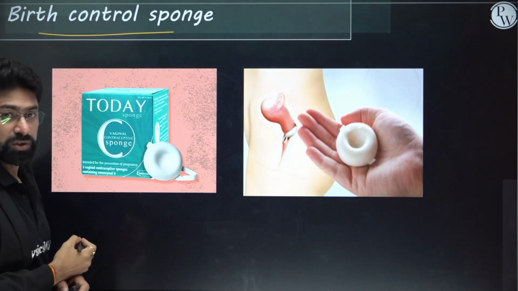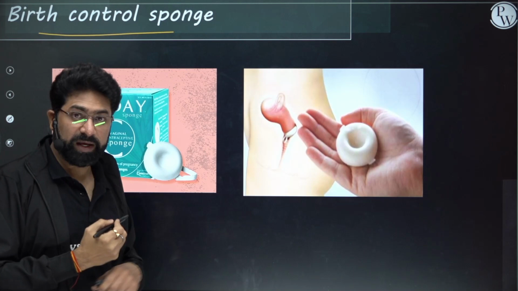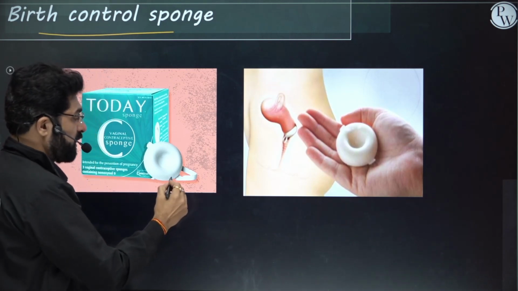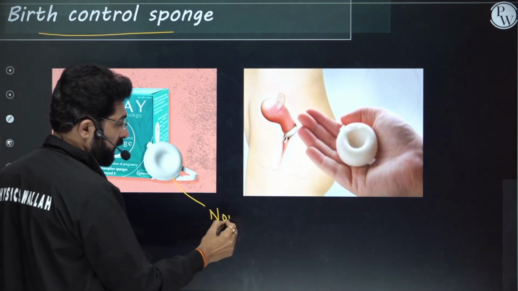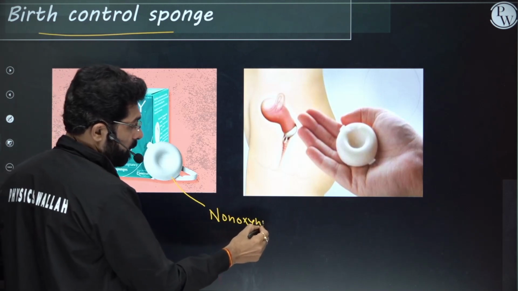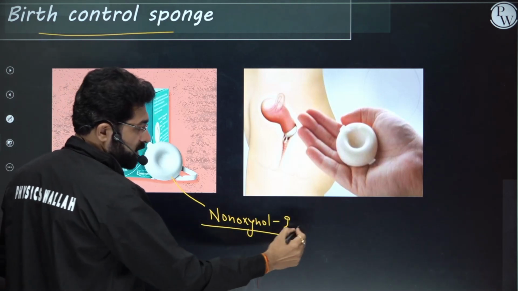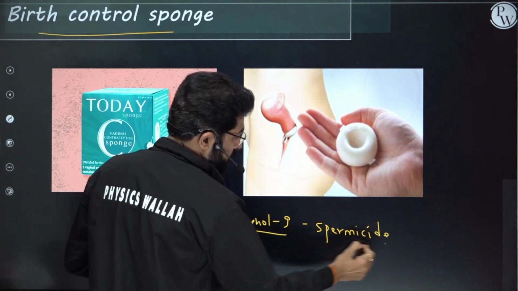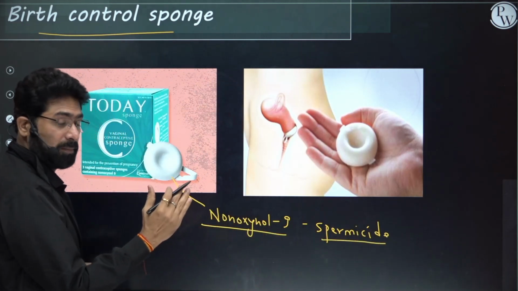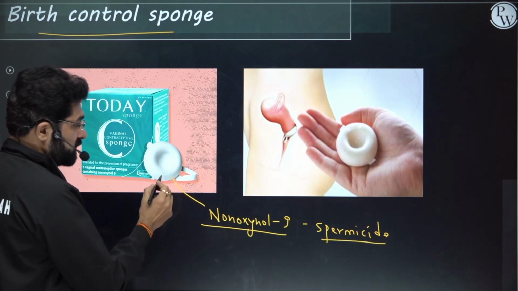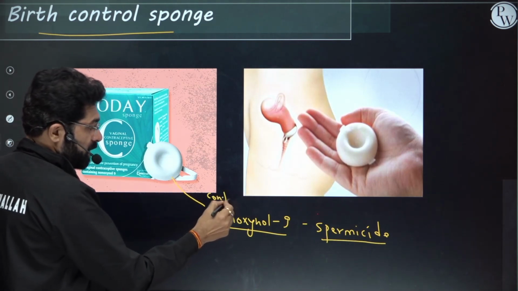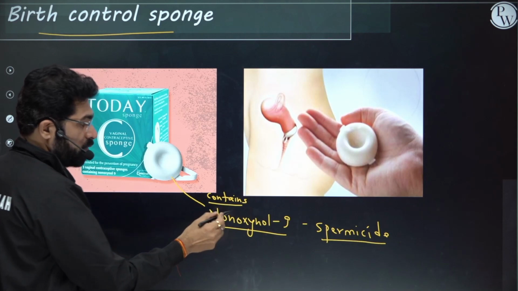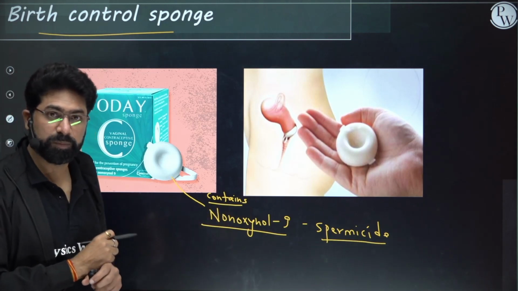So this sponge is placed in the cervical region and it contains a chemical called nonoxynol 9. Nonoxynol 9 is actually a spermicide. So this spermicide will help to kill the sperms. This sponge contains nonoxynol 9, which is a spermicidal.